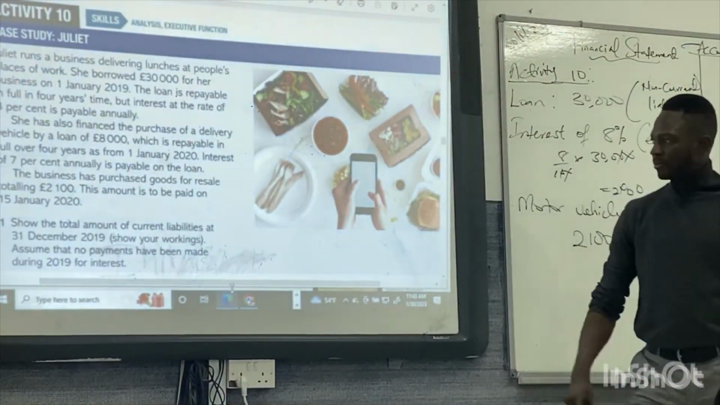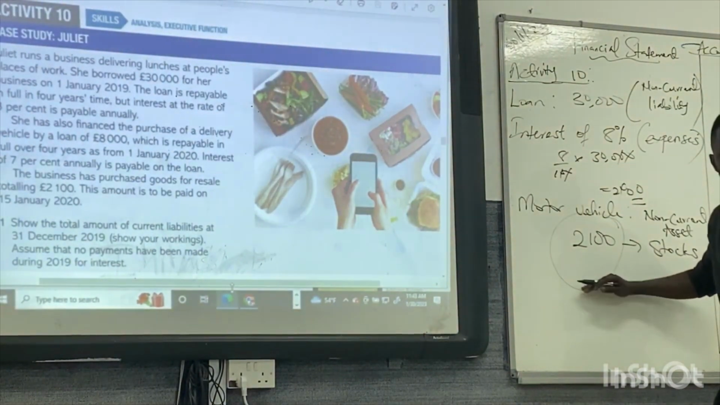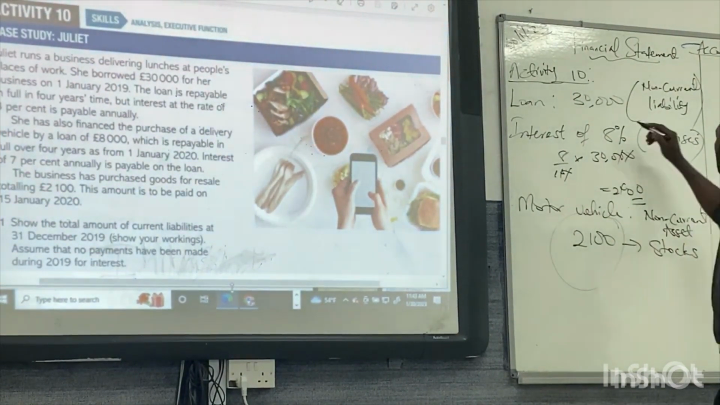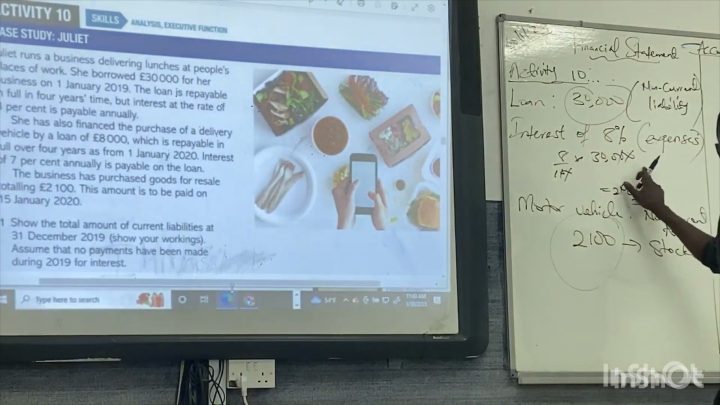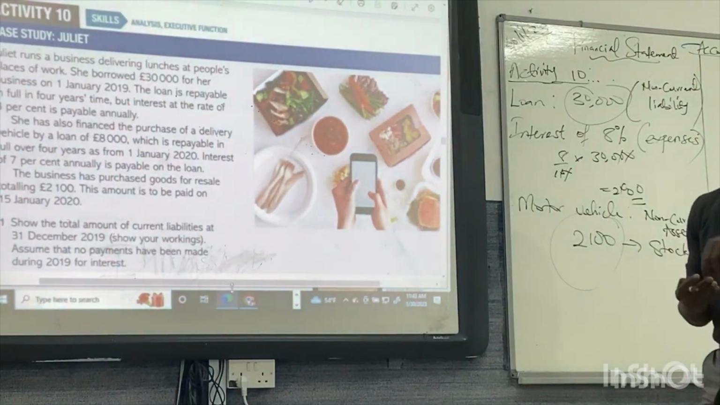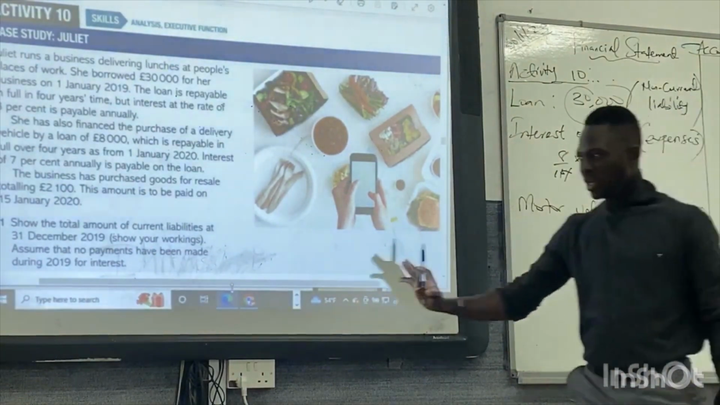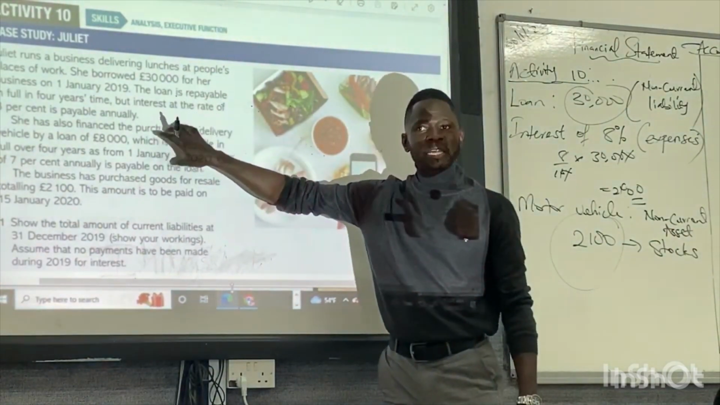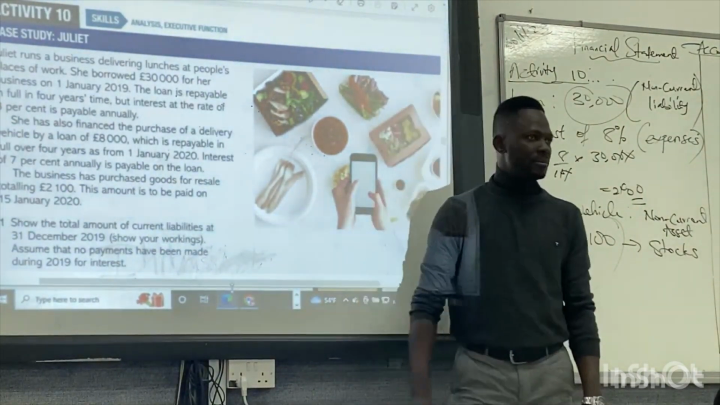Do we get it? Yes. The 2,100 is what Juliet owes. So Juliet has to pay 2,100, which is payable within that year. Do we get it? Yes. So the loan is a non-current liability. This loan is a non-current liability, but here Juliet purchased goods, which is a current liability because it has to be paid within a year. Any question about it now? No. Do we understand what the question is saying now? Yes. This is a non-current liability, this is a non-current liability, this is a current liability because it has to be paid within a year. Clear, right?